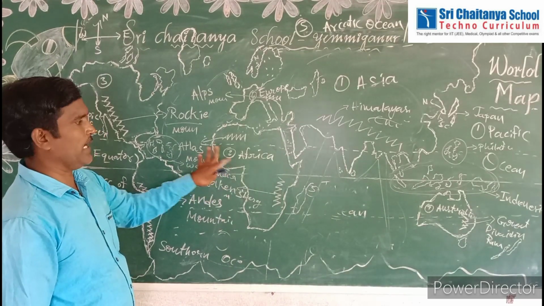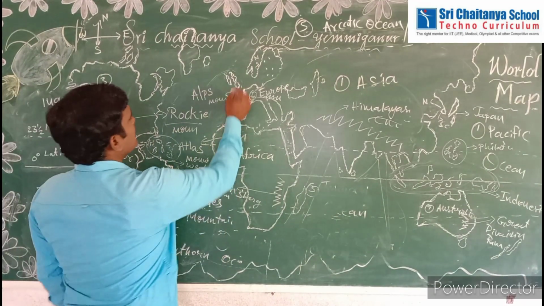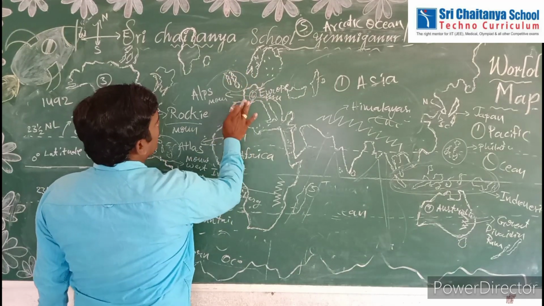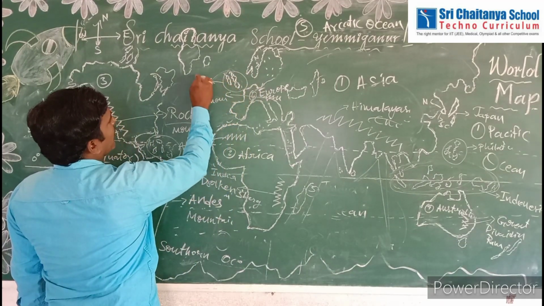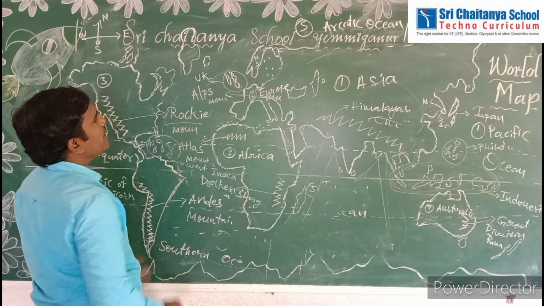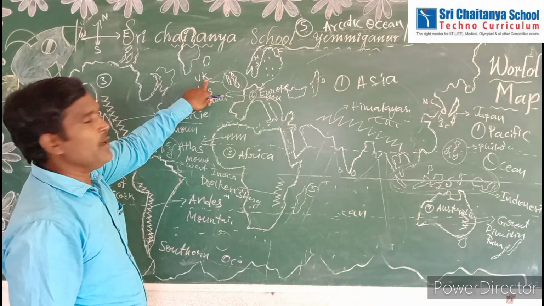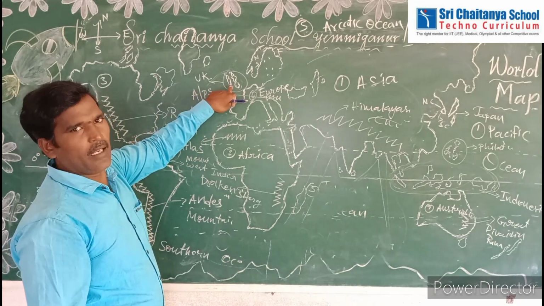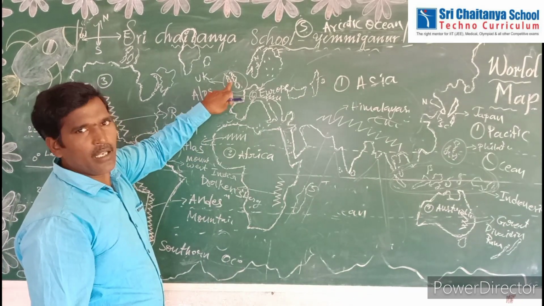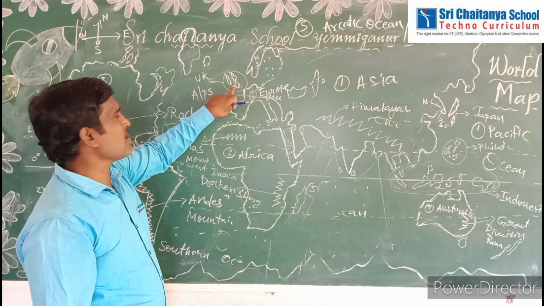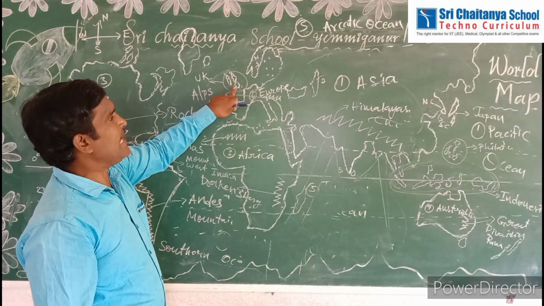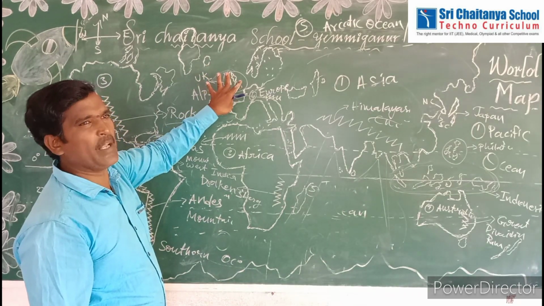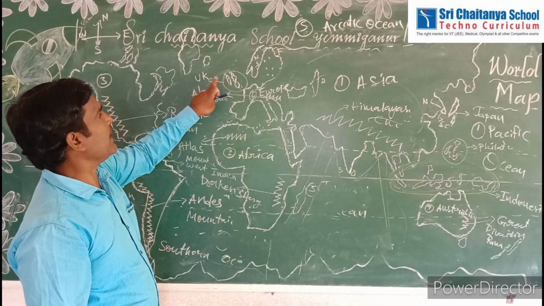Next, see some islands located near Europe. This is the UK, the United Kingdom. The United Kingdom is a group of countries: Scotland, Ireland, England, and Wales. These four places are called the UK.